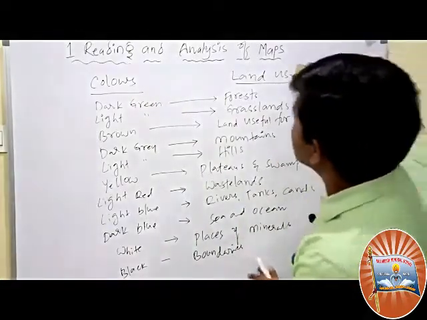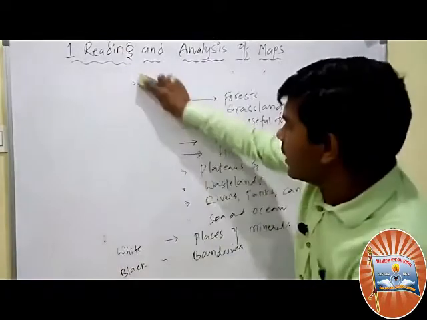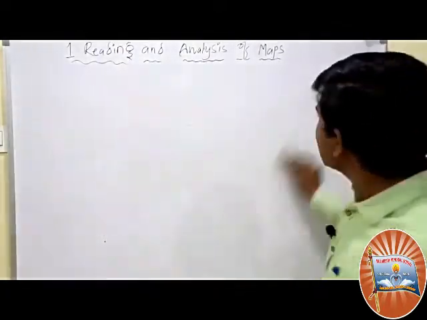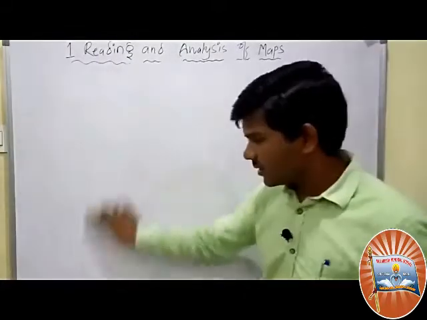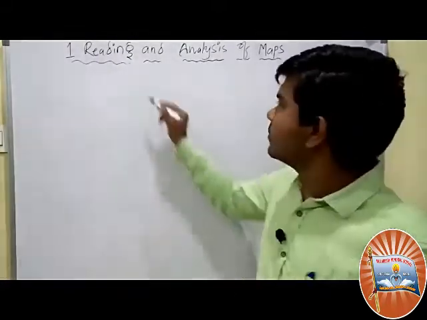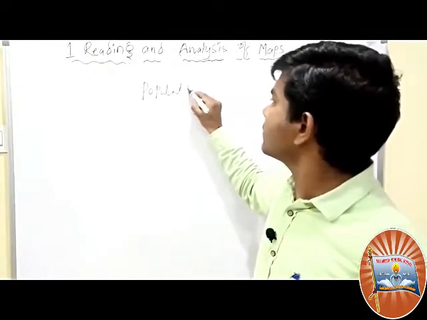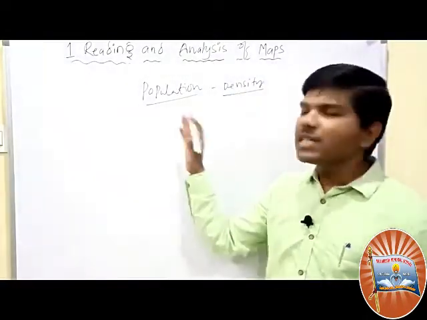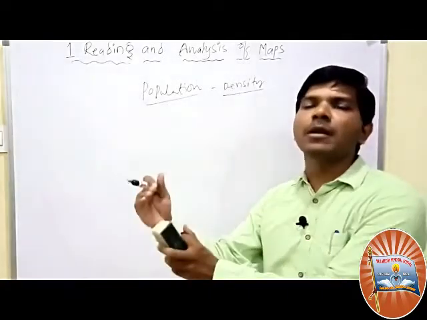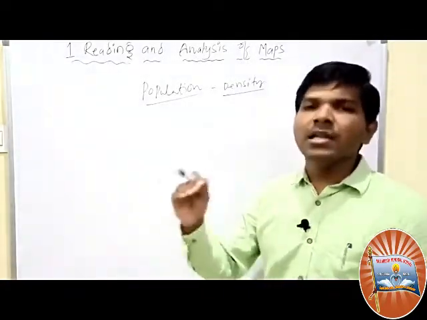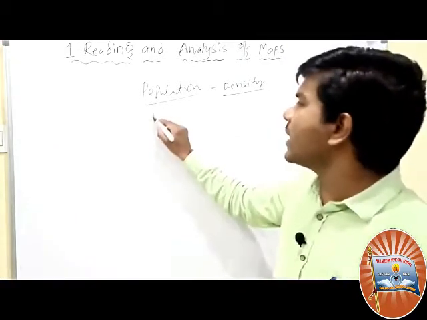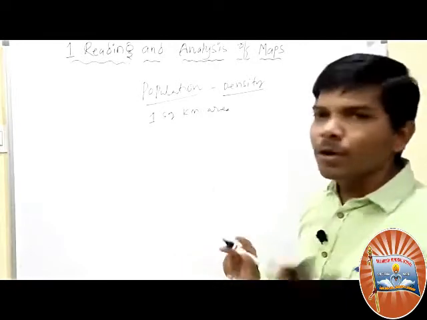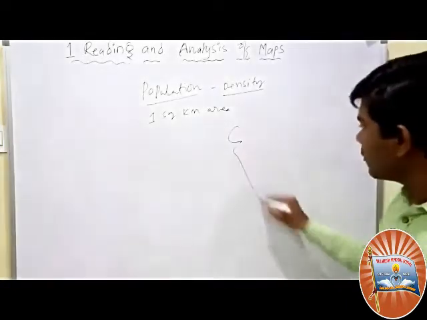In our textbook, they also mention a density of population map. Let that also be discussed. What is meant by density? Population density means the average number of people living in a particular area, or the number of people living in 1 square kilometer area.